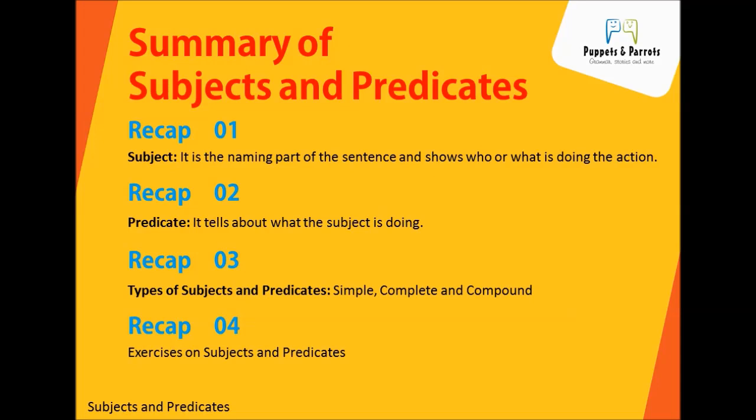The subject is the person or thing that the sentence is about. And the predicate is the verb form that tells something about the subject. And we also discussed the three types of subject and predicate, that are simple subject and predicate, complete subject and predicate, and compound subject and predicate, and some examples we have seen in this lesson.